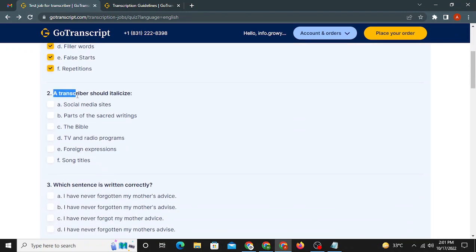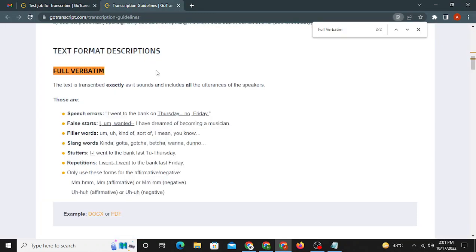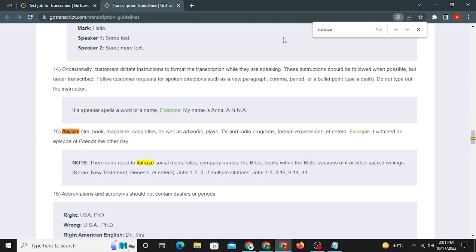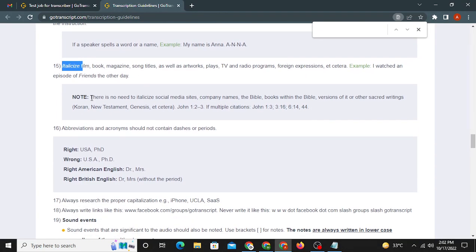The second question is: a transcriber should italicize. Let's just copy that, go to the guidelines again, paste it here, and we will see the rules for that. So italicize film, book, magazine, song titles, as well as networks, plays, TV and radio programs, foreign expressions, etc. And there is no need to italicize social media sites, company names, the Bible, books within the Bible, versions of it, or other sacred writings.